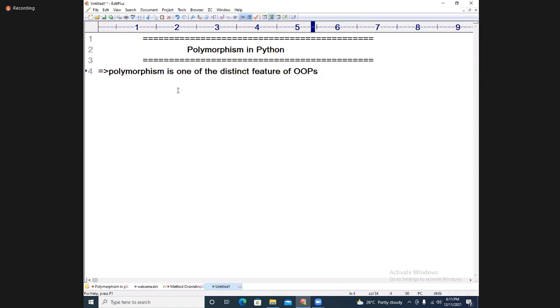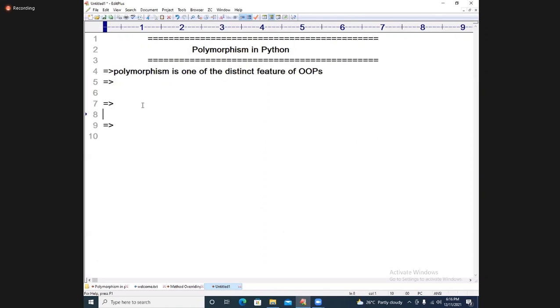What is the purpose? I will give you the definition. The purpose of polymorphism is to utilize minimized memory space. I will write the purpose, I will write the definition, and the definition analysis. One minute, just follow me.